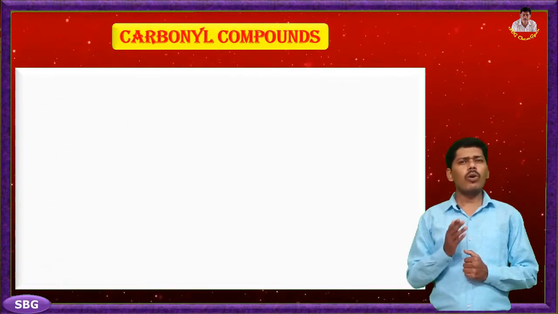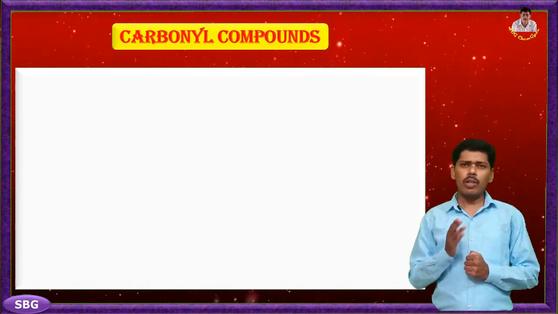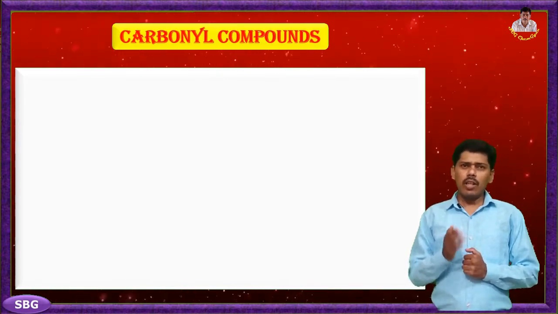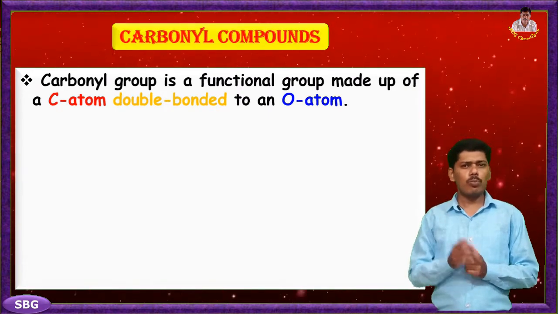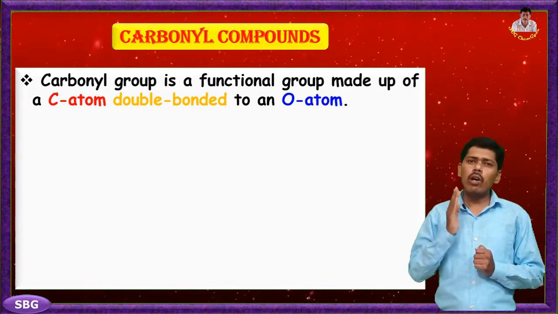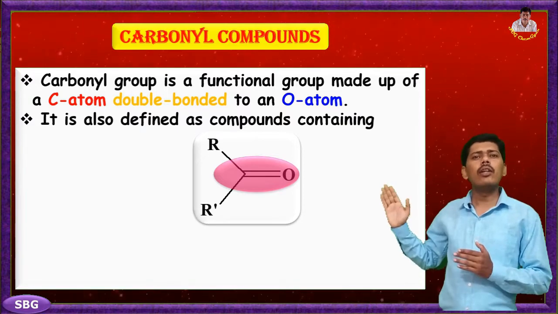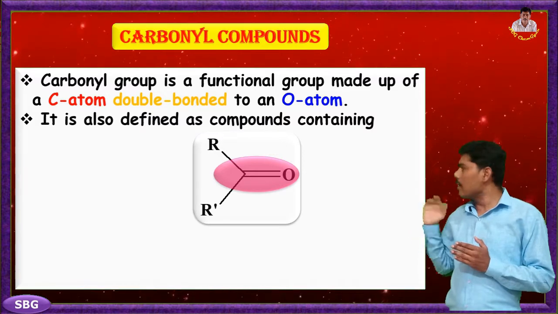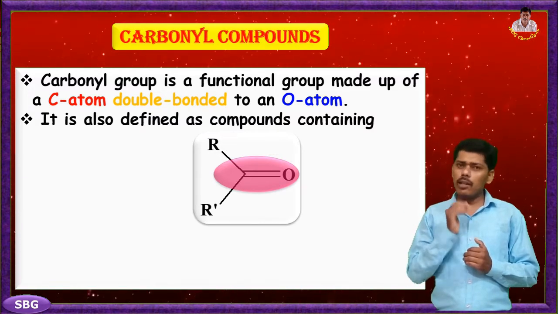Here we take overlook on carbonyl compounds. Before we proceed, we have to know about what carbonyl compound is and its structures. In organic chemistry, the carbonyl compound is a functional group composed of carbon atom double bonded to the oxygen atom. It is also defined as carbonyl group attached to alkyl or aryl group, that is RCOR'. We can see here, where R and R' are alkyl or aryl groups.